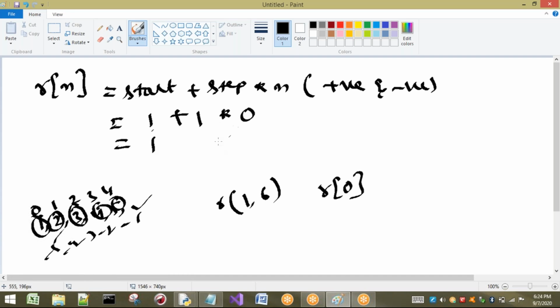Now I am going to take some other value. I want to generate index 3. What is the start? 1. What is the step? 1. What is the index I want to take? 3. So that is 3 plus 1, 4. So we got 4 for this value. As these are a sequence of numbers, you may think that we will get these values. I will erase this one and take some other values.